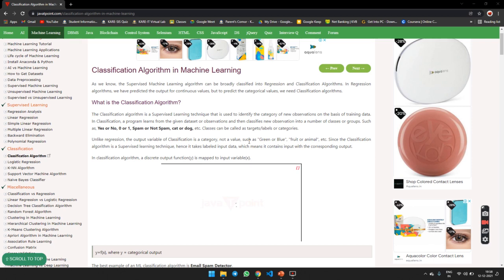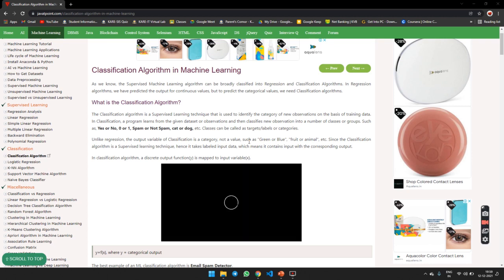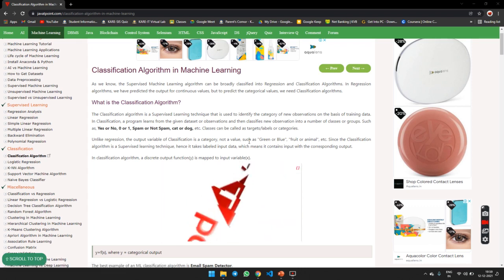The classification algorithm is a supervised learning technique that is used to identify the category of a new observation on the basis of training data. Classification is a program that learns from the given data set or observations and then classifies the new observation into a number of classes or groups, such as yes or no, 0 or 1, spam or not spam, cat or dog, etc. The classes can be called targets, labels or categories.